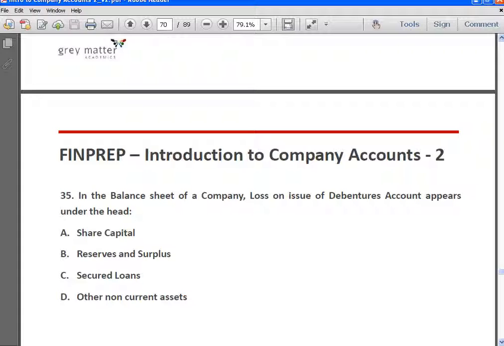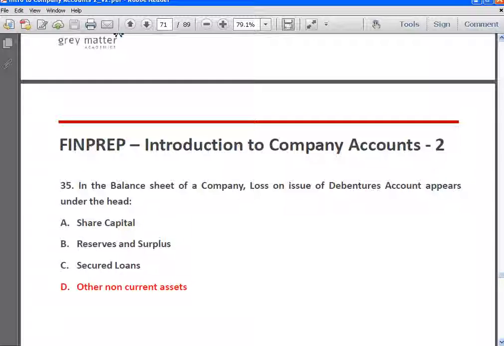But where this loss is to be written off over the next 12 months, it will appear as other current assets. There is another alternative disclosure for this loss on issue of debentures: to reduce it from the reserves on the liability side of the balance sheet, even if the reserves result in a negative figure. So answer is D.